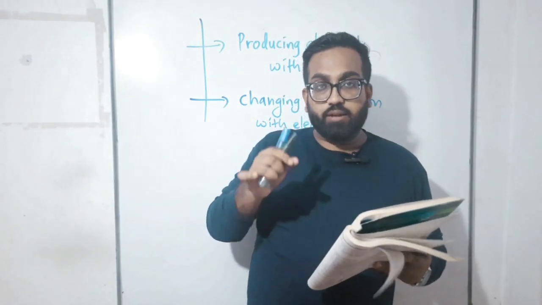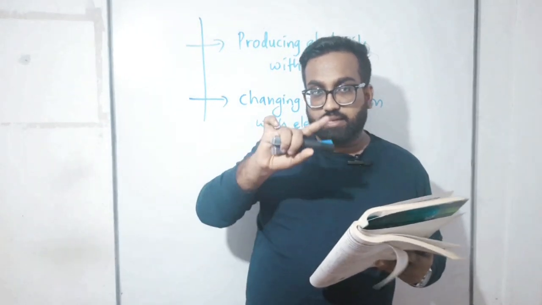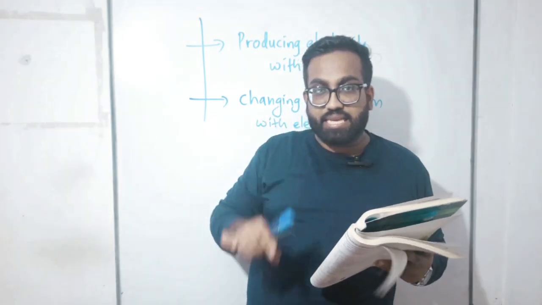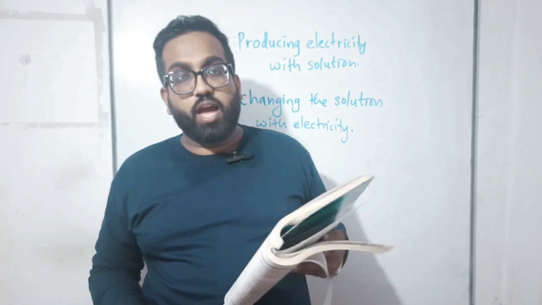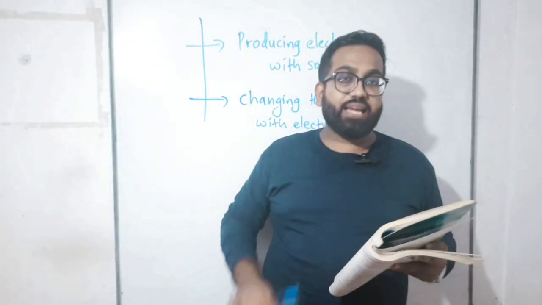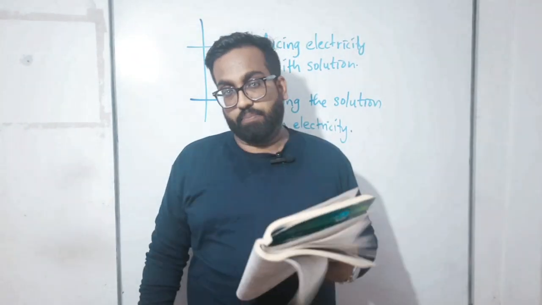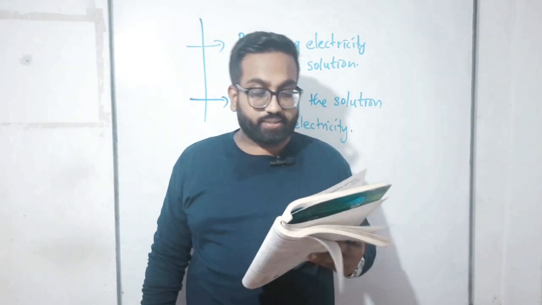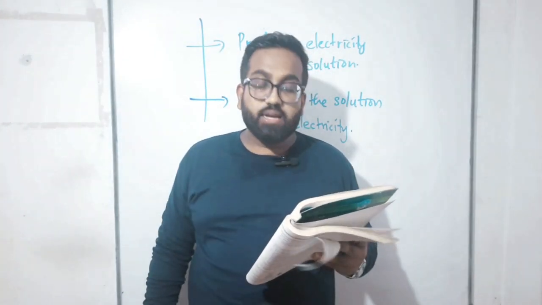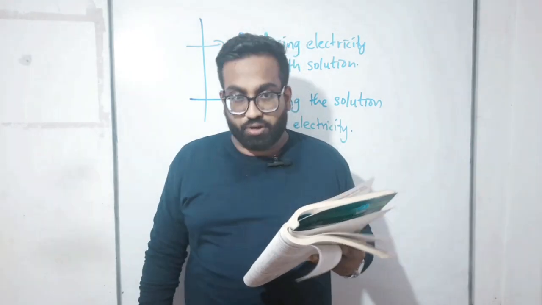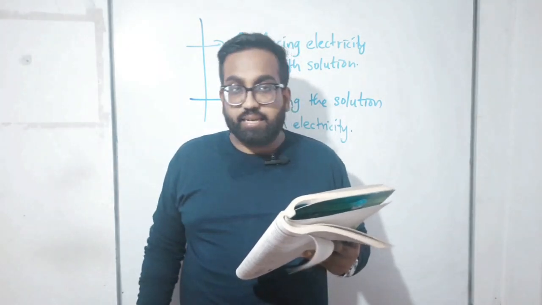You can see the indicator of the ammeter rotates. That's the first observation you should know. If you have connected a low light bulb, you can see it lights up. Those are the observations. And you can see gas bubbles liberated near the iron electrode. And B is another one.